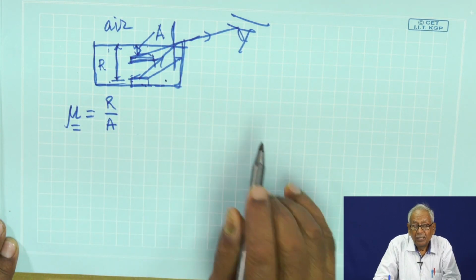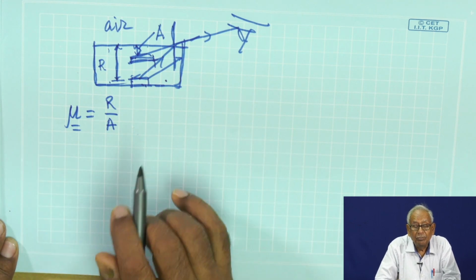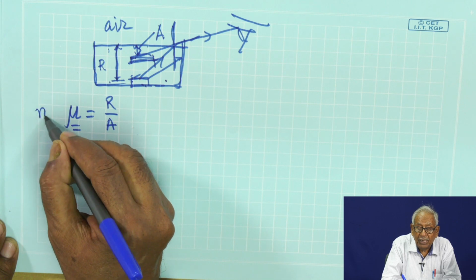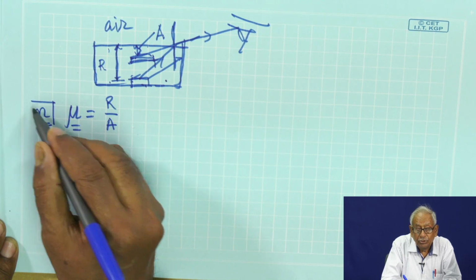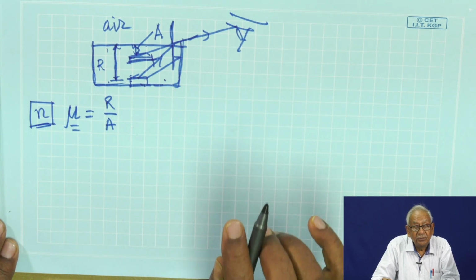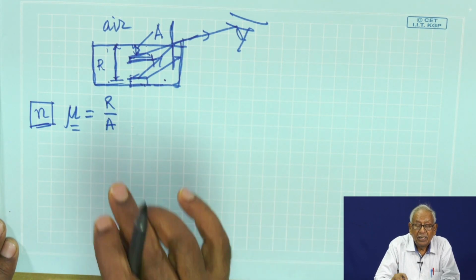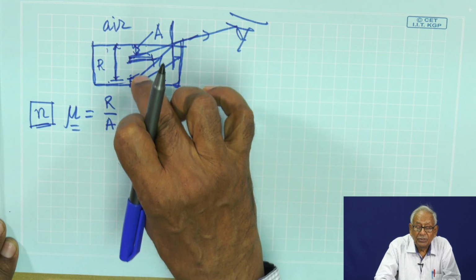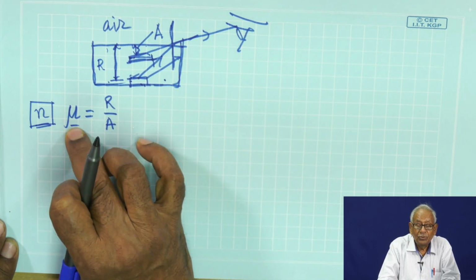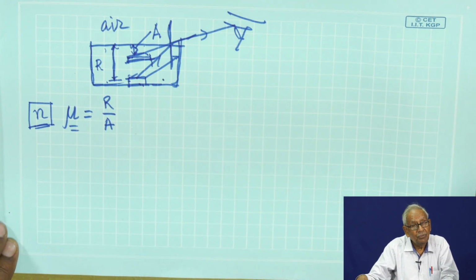Normally it is given a symbol of mu, but in most of the books this is replaced by n. n also sometimes represents the refractive index. What is refractive index? It tells how much it will be raised. So, real depth by apparent depth gives you the refractive index of the medium.